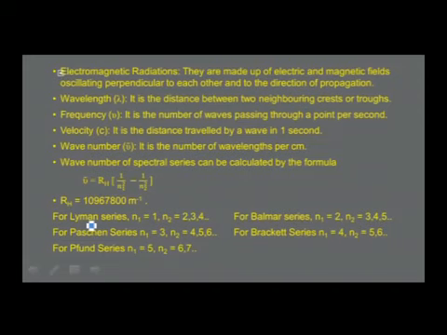Lyman series found in UV region, Balmer in visible region, Paschen, Brackett, and Pfund series are found in infrared or IR region. Before going to the number of spectral lines, let me tell you, the wave number of the spectral line is calculated by the formula RH, which is Rydberg constant, into 1 by n1 square minus 1 by n2 square. RH is equal to 109,678 per centimeter, or 1.09678 into 10 power 7 per meter. For Lyman series, n1 is equal to 1, n2 is equal to 2, 3, 4, etc. Likewise, you can understand for different spectral series.